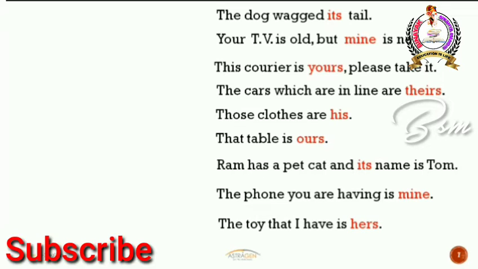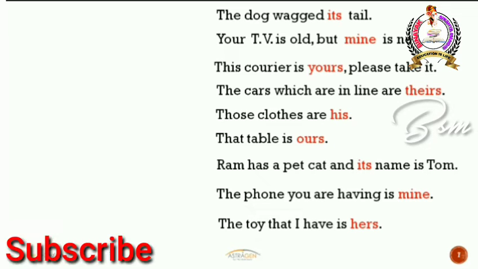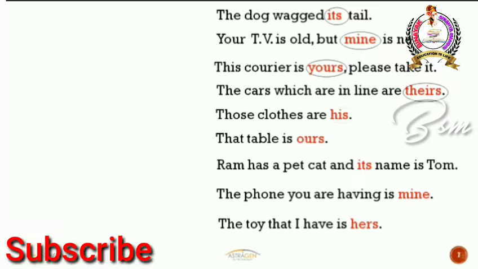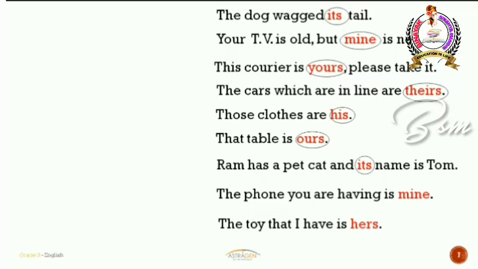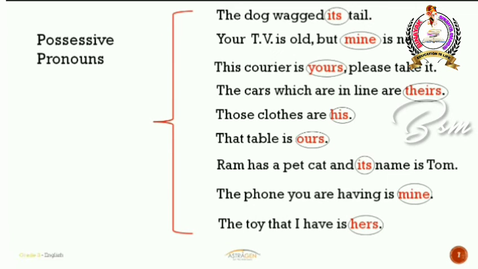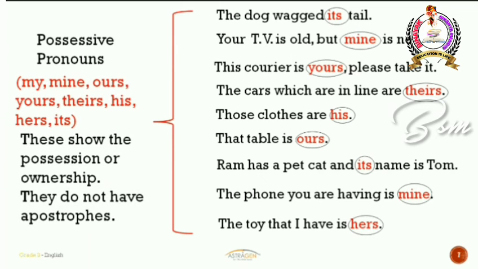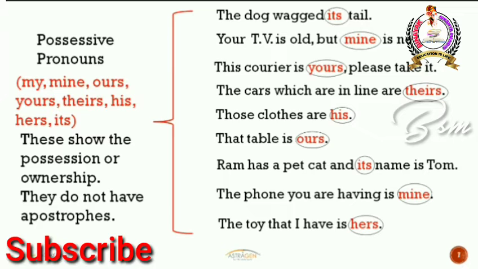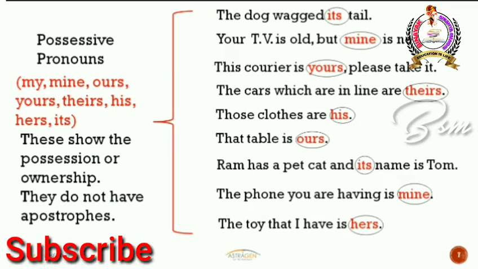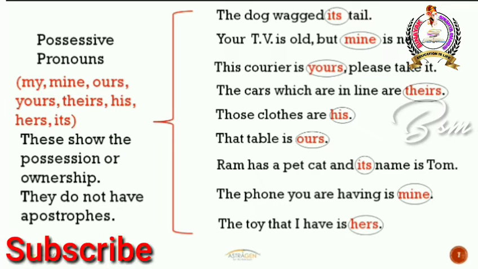So as you see, you have a few words all highlighted in red color, right? What exactly are they? It's, mine, yours, theirs, his, ours, it's, mine, hers. All these are nothing but possessive pronouns. So what exactly are possessive pronouns? They will show the possession or ownership, and they do not have apostrophes. So possessive pronouns will show the possession or ownership.